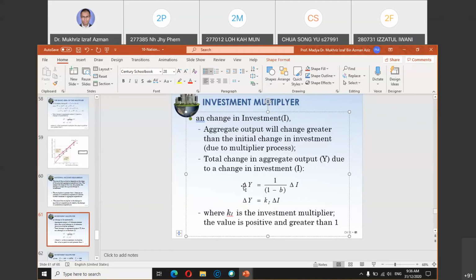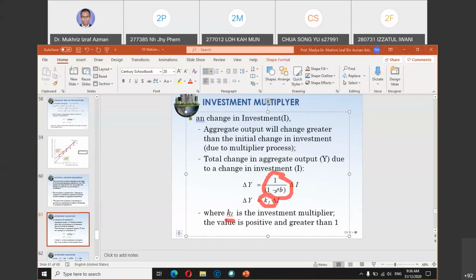So the change in income is equal to the multiplier value, 1 divided by MPS, or 1 divided by 1 minus B, whereby B is your MPC, marginal propensity to consume, multiplied by the change in investment. So this component here, 1 divided by 1 minus B, is what we call K. K means the investment multiplier.